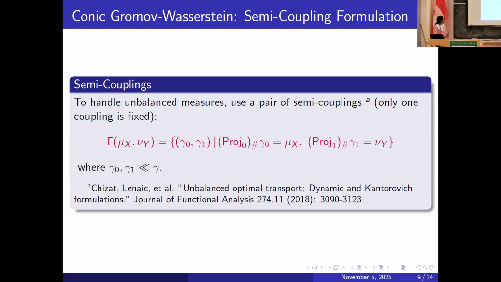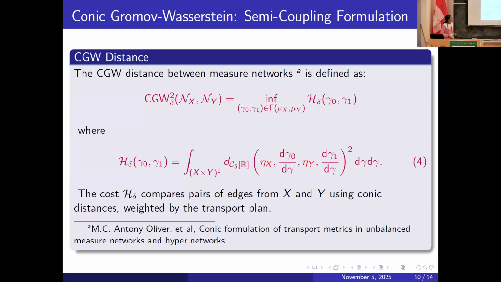Given these two conditions, my semi-couplings here are gamma naught and gamma 1 with respect to some dominating measure gamma. So I have my cost function. I also have what I'm integrating with. So this is what we have introduced. It's called the Gromov-Wasserstein for measure networks with respect to our semi-couplings gamma naught and gamma 1.